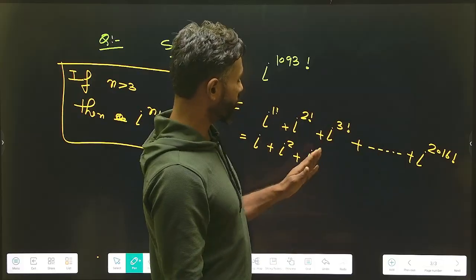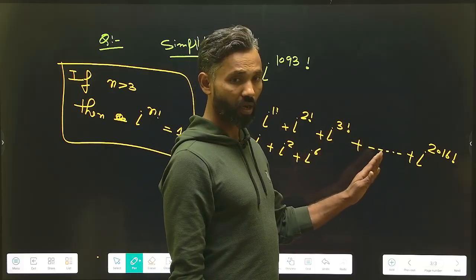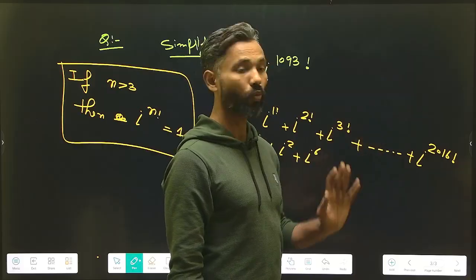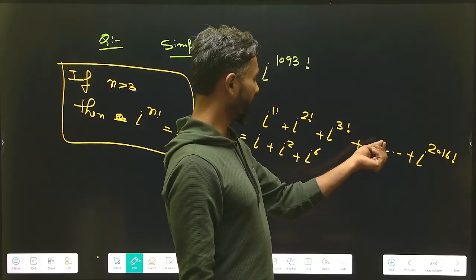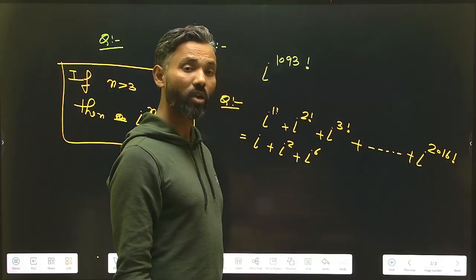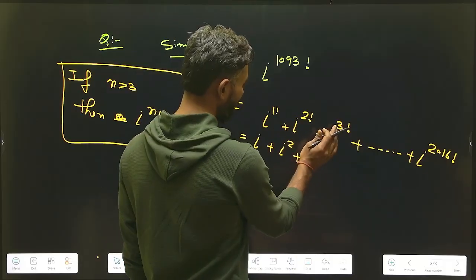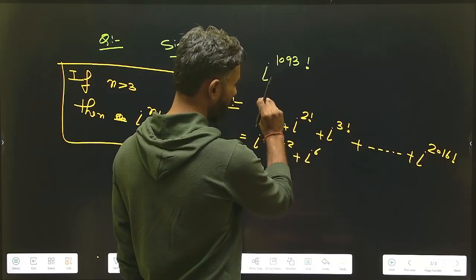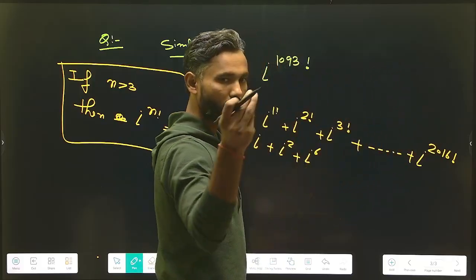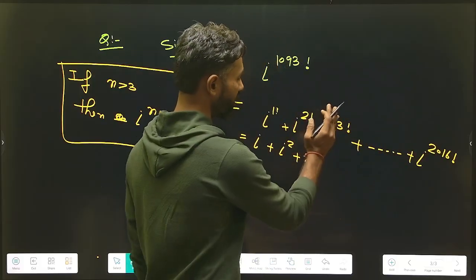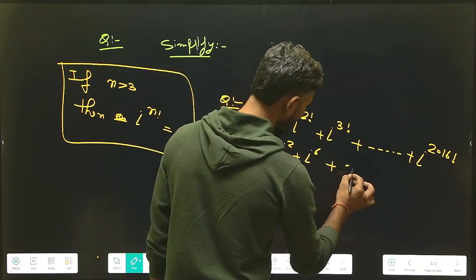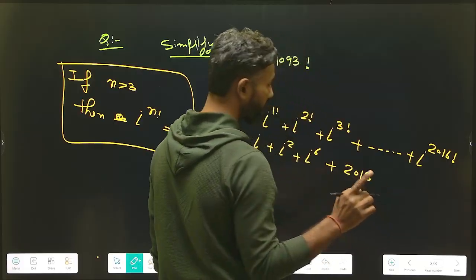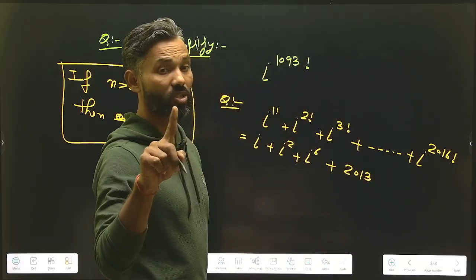So we should know how many terms there are from 4 factorial to 2016 factorial. There will be 2013 terms, because from 1 to 2016 there are a total of 2016 terms, and the first 3 terms have been calculated manually, so the remaining terms number 2013, and each is equal to 1.